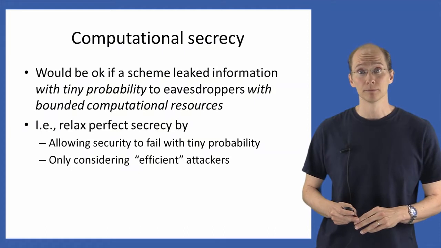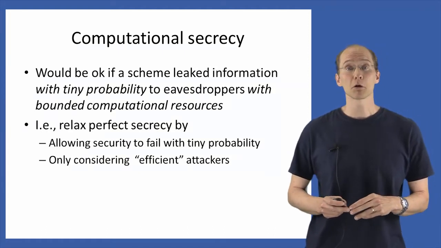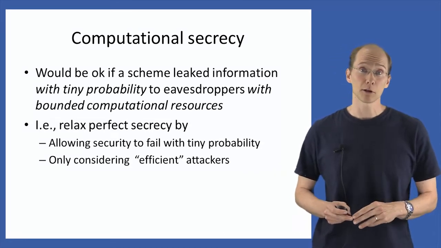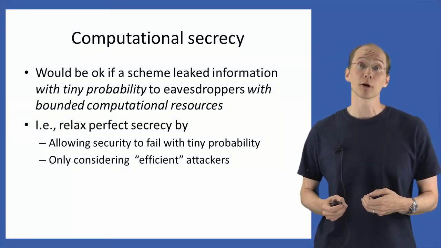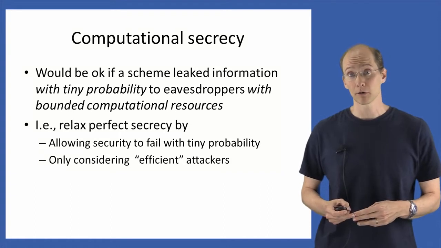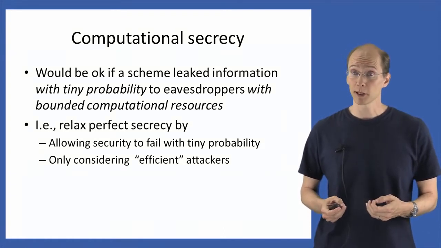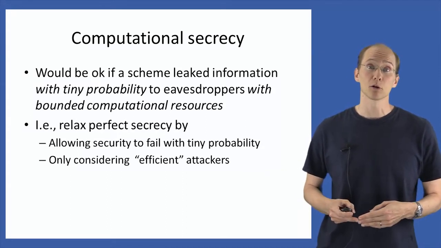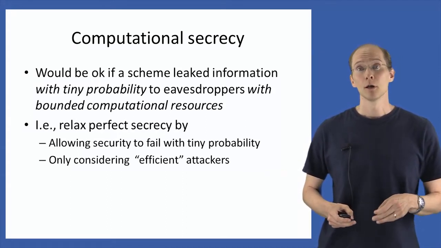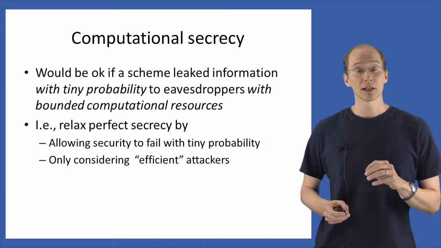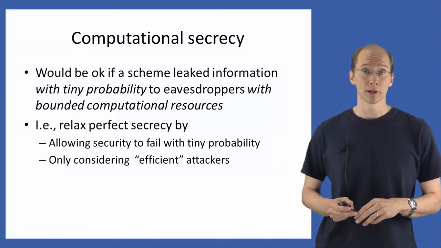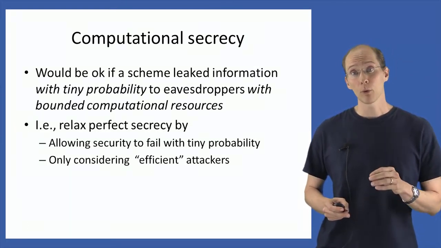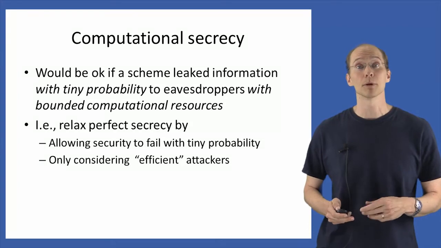You can think about this as leaking the entire plaintext even to the attacker, but that only happening with very small probability. Furthermore, we're going to relax the notion of perfect secrecy by restricting our attention to efficient attackers and only being concerned with ensuring security against efficient attackers. In contrast to perfect secrecy, we're not going to be concerned about what attackers with unbounded computational resources can do. So we have these two relaxations of allowing security to fail with some tiny probability and restricting our attention to only efficient attackers, and I want to explore both of these relaxations in a little bit more detail.